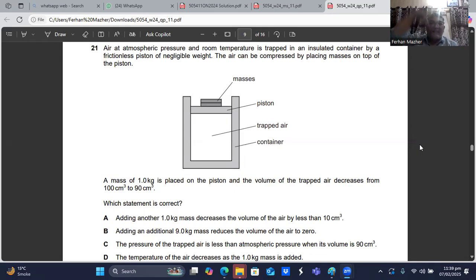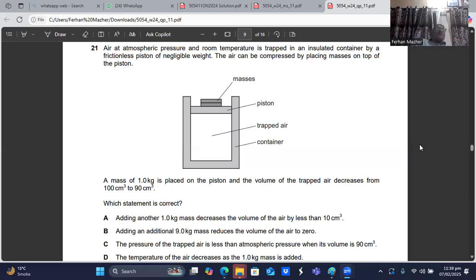So this has some weight already on it, and they have placed on the piston because the piston also has some weight, and atmospheric pressure is also acting on it. So when you increase the load of 1 kg on it, the volume has decreased from 100 to 90. So there is a change of 10 centimeter cube in the volume. Which statement is correct? Adding another 1 kg mass decreases the volume of the air by less than 10 centimeter cube. That is true. You know why?